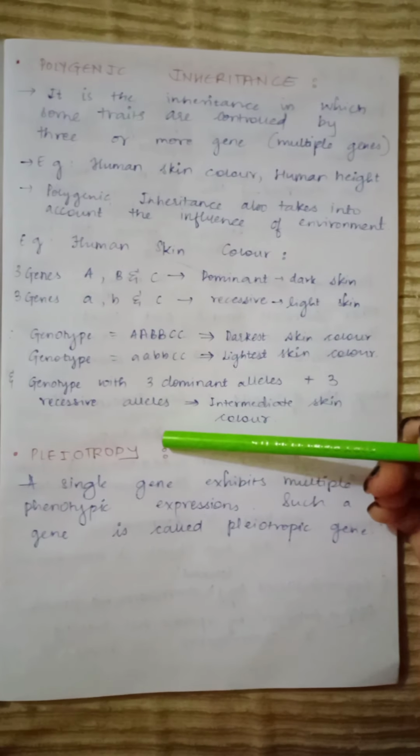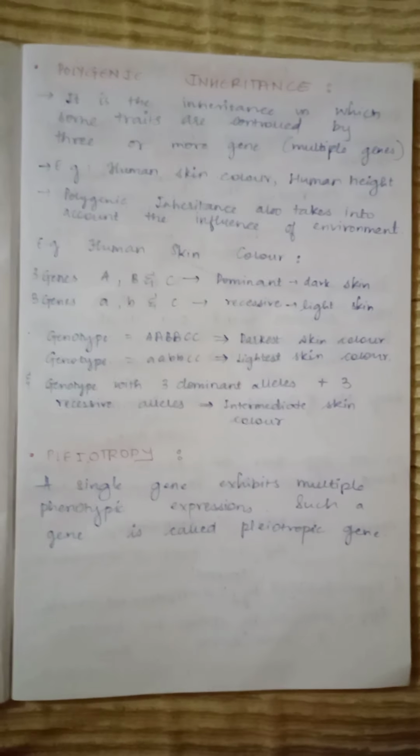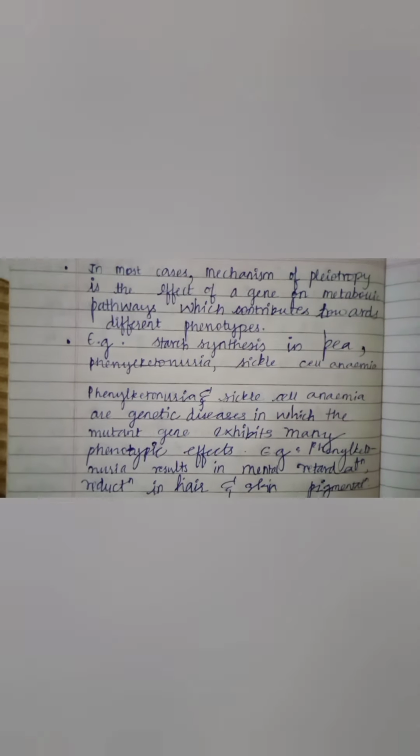Now the next topic is pleiotropy. When a single gene exhibits multiple phenotypic expression, such a gene is known as a pleiotropic gene. In most cases, the mechanism of pleiotropy is the effect of a gene on metabolic pathways which contributes towards different phenotypes. Examples of pleiotropy are starch synthesis in pea, phenylketonuria and sickle cell anemia. Phenylketonuria and sickle cell anemia are genetic diseases in which the mutant gene exhibits many phenotypic effects, and phenylketonuria results in mental retardation and reduction in hair and skin pigmentation.